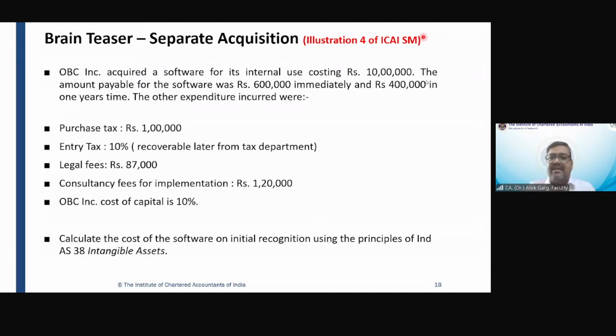Friends, let's discuss illustration number 4 of ICAI study material. With this illustration, we will be covering two parts. Number 1, separate acquisition and the deferred payment terms. So Ginny, if a company is acquiring an intangible asset on deferred payment terms, on deferred credit terms, right? In that case, intangible asset has to be measured on the basis of cash price equivalent.